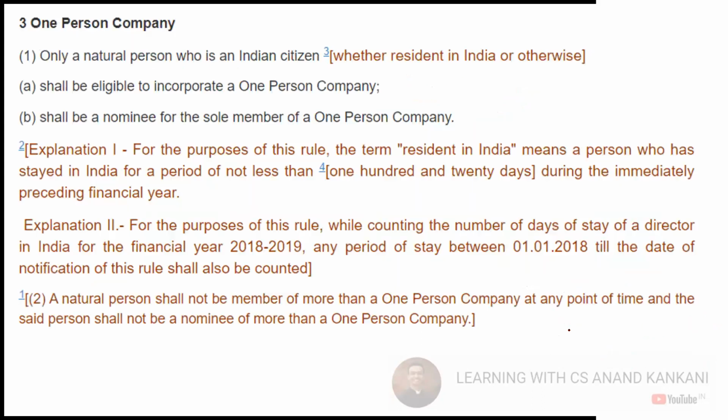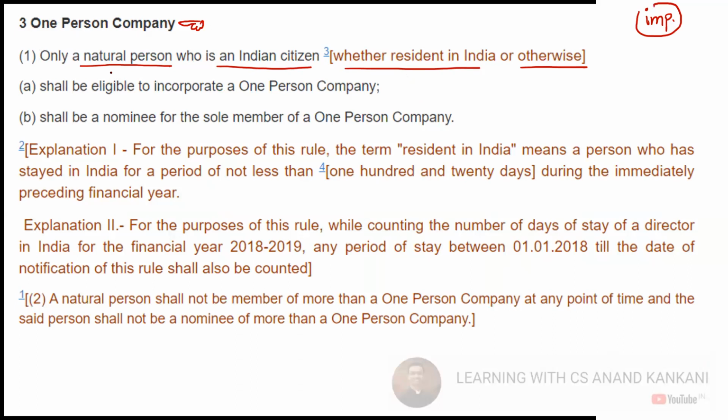Okay. Now, if we discuss here in case of a one person company, this I have again picked up from the rules. So this is again important because if you get a question with respect to the incorporation of an OPC, you'll have to write all these points. So it says that only a natural person who is an Indian citizen, whether resident in India or otherwise, can incorporate a one person company.